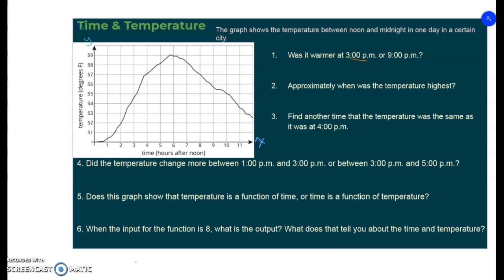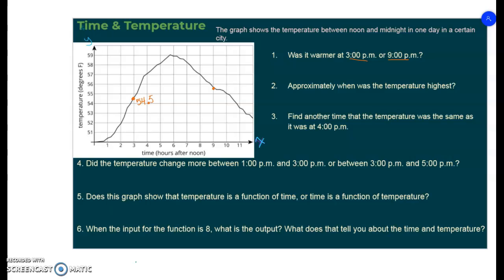It's asking is it warmer at 9 or 3 p.m. So what I'm going to do is go to 3 p.m. and go straight up and figure out what the temperature is, which looks to be between 54 and 55 degrees. So I'm going to guesstimate 54.5 degrees. While at 9 o'clock, I'm going to start back at 0 and go all the way to 9, all the way up.